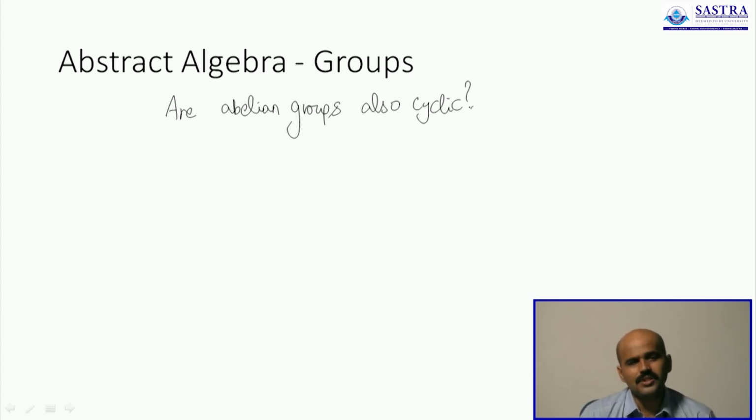We have discussed a few properties of groups. We have had a look at two special classes of groups, the abelian groups and the cyclic groups. We have had an introduction to what is called a subgroup. We have seen a few tests to find out whether a given subset actually becomes a subgroup, and that's where we will stop today. We also had a look at cyclic groups.